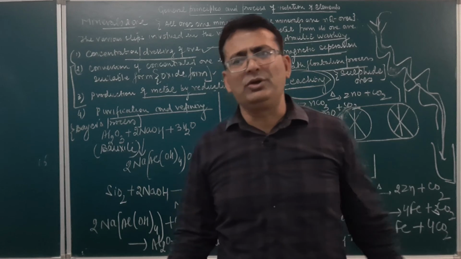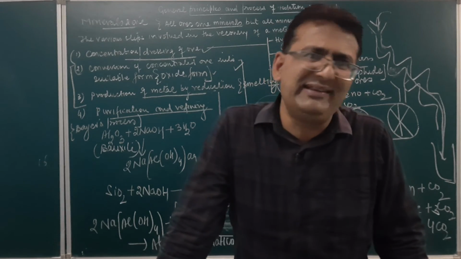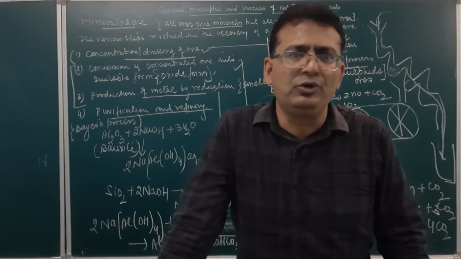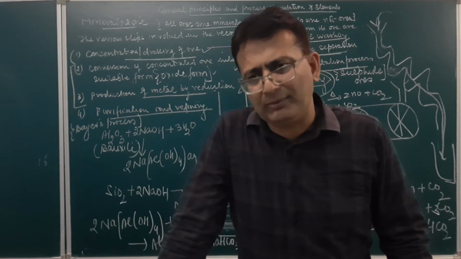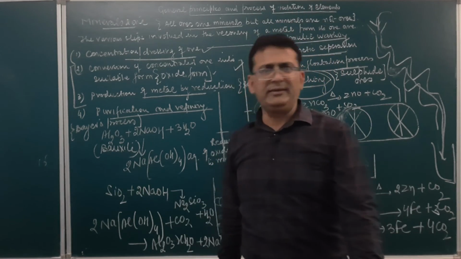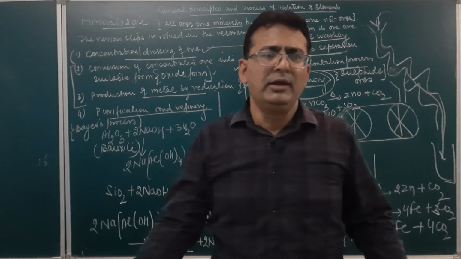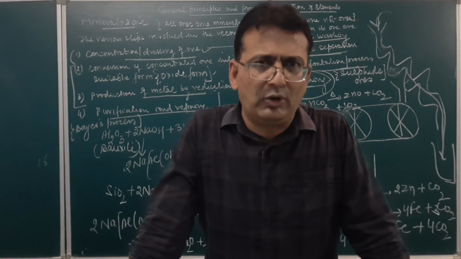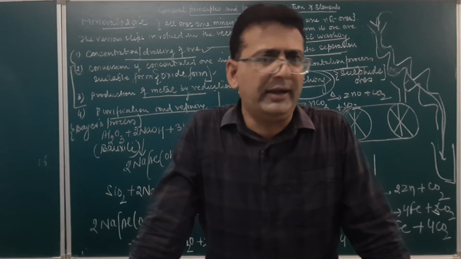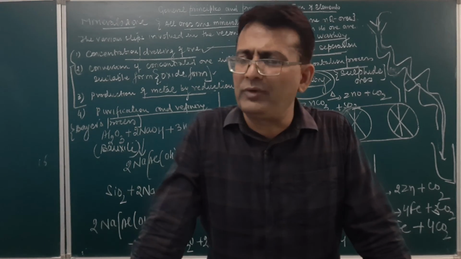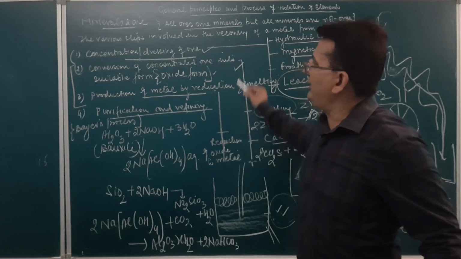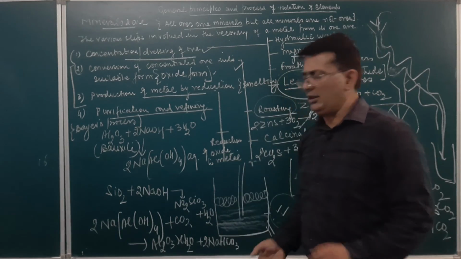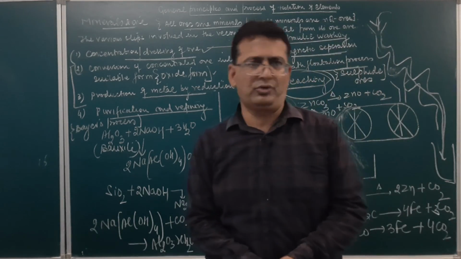In fact, we discussed with you the complete electrolysis chapter. We also discussed that with you in the chapter of electrochemistry. Anode is to be an impure substance, cathode is to be a pure substance, electrolyte is to be of the same metal. Then when electricity is conducted, cations move towards the cathode, anions move towards the anode, and oxidation at the anode will take place. So these are the various steps, student, involved in the extraction of metal from the ore.